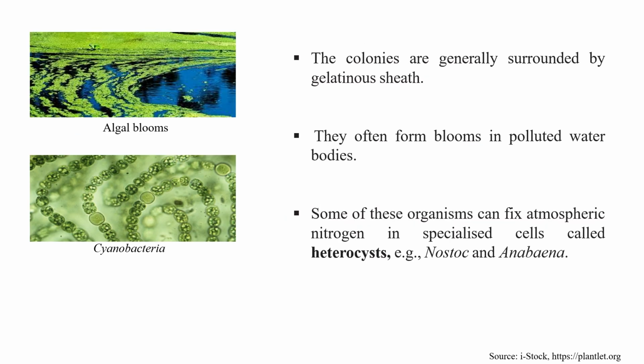Okay, so the colonies of blue-green algae are generally surrounded by a gelatinous sheath, as we just saw in the previous picture. Surrounding their cell wall, there is this kind of gelatinous sheath. They often form blooms in polluted water bodies.